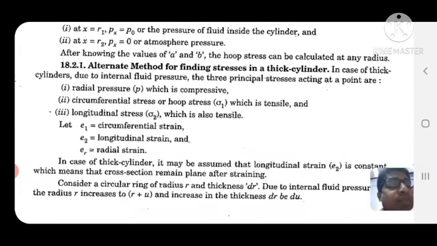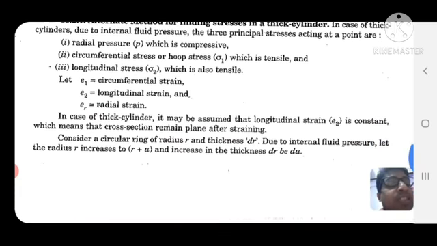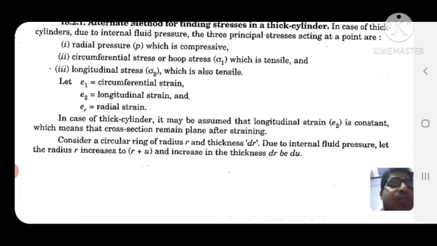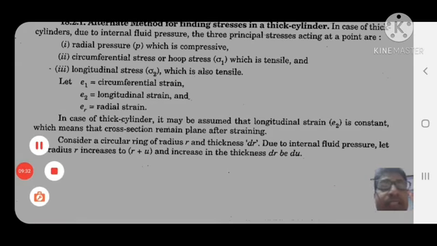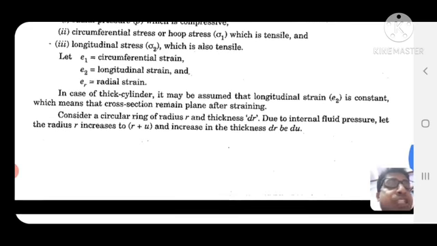Another alternative method of finding the stress. In case of a thick cylinder, due to internal fluid pressure, the three principal stresses acting at a point are: one is the radial pressure, which is compressive; another is the circumferential stress or hoop stress, which is tensile; and the longitudinal stress, which is also tensile.